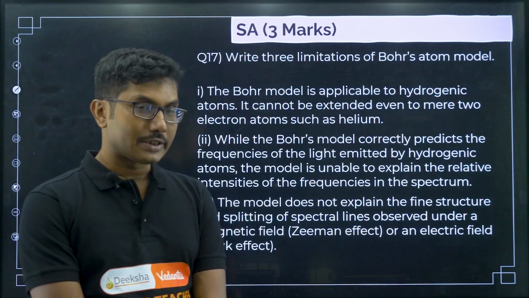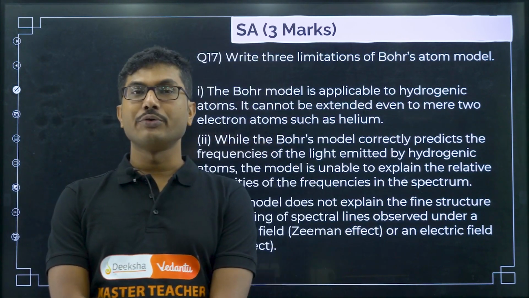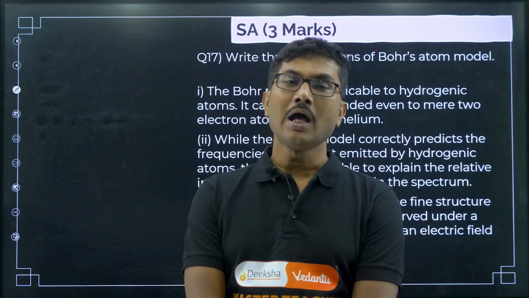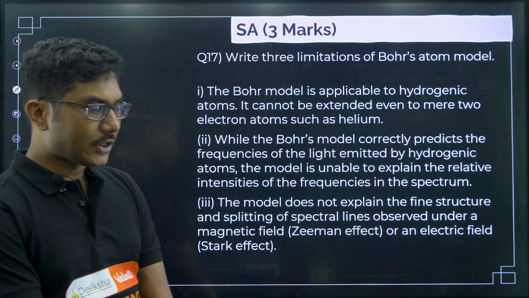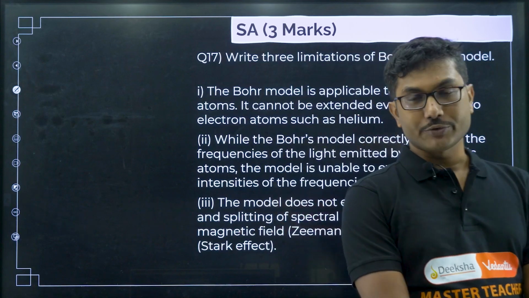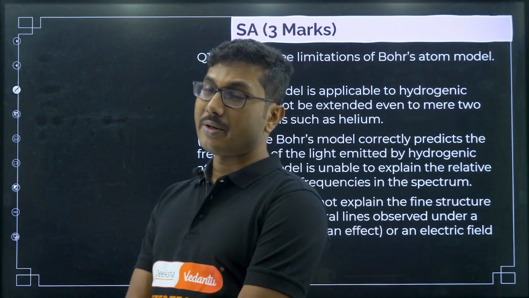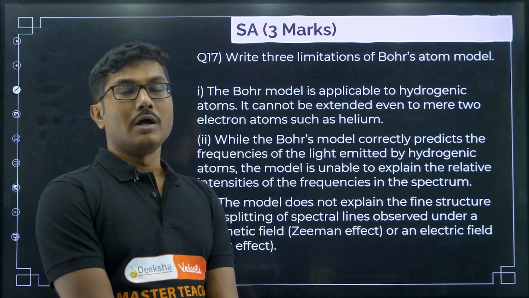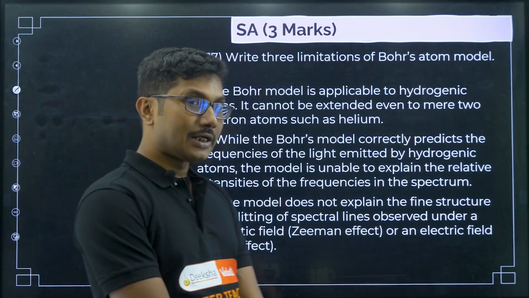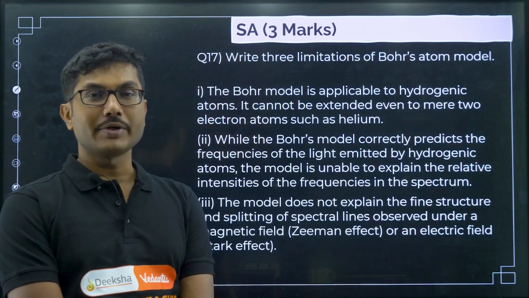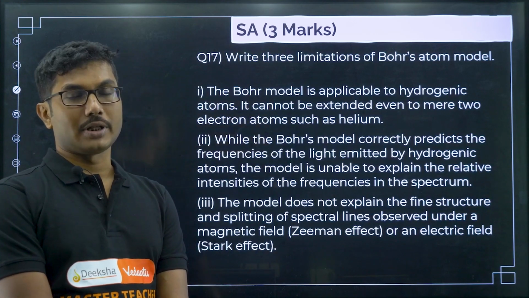We will learn about the nucleus obviously in our next chapter, but for now you should know that hydrogenic atom means only one proton in the nucleus. Okay. There may be some other isotopes. We know that there are 3 isotopes of hydrogen, that is protium, deuterium and tritium. So, for those cases only this is applicable. Okay, only one electron and one proton, if that is the constituent, then you can apply Bohr's model, otherwise you cannot apply Bohr's model.